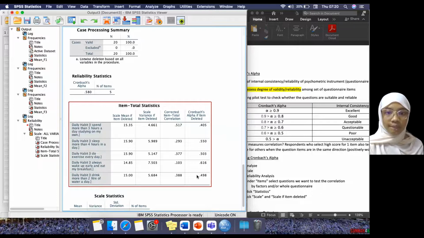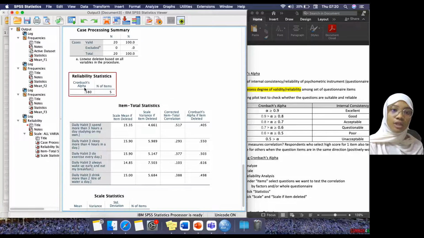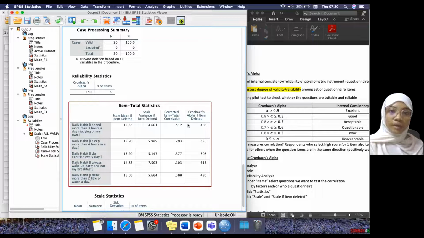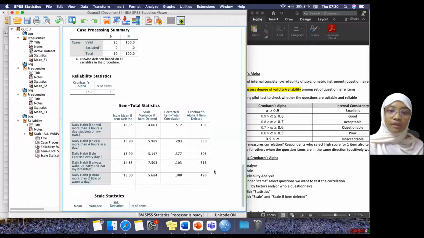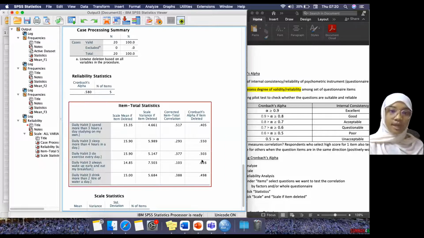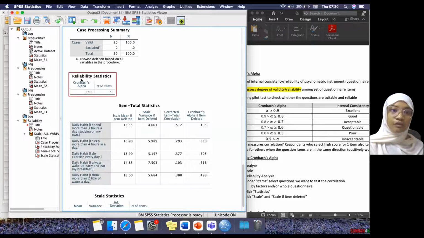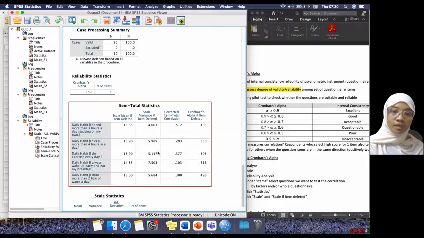This column shows which question you need to delete in order to get a new Cronbach alpha. So here, you see, for factor 1, the values are 0.4, 0.5, 0.5, 0.6, 0.5. All of the values here still cannot reach 0.7. But the nearest value in order for you to increase the Cronbach alpha is 0.616. You get what I mean?